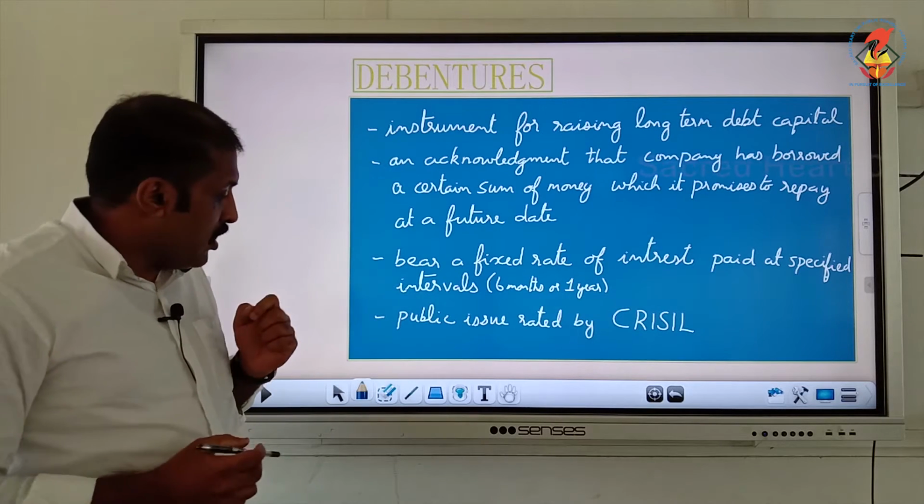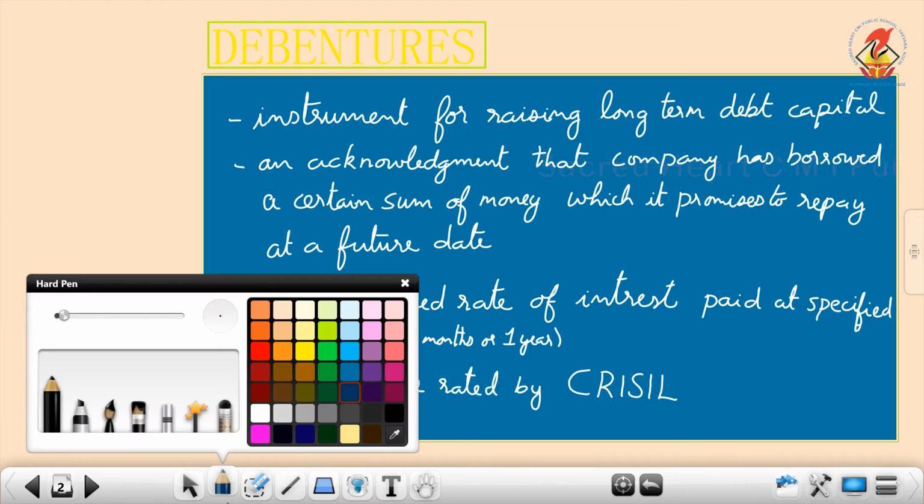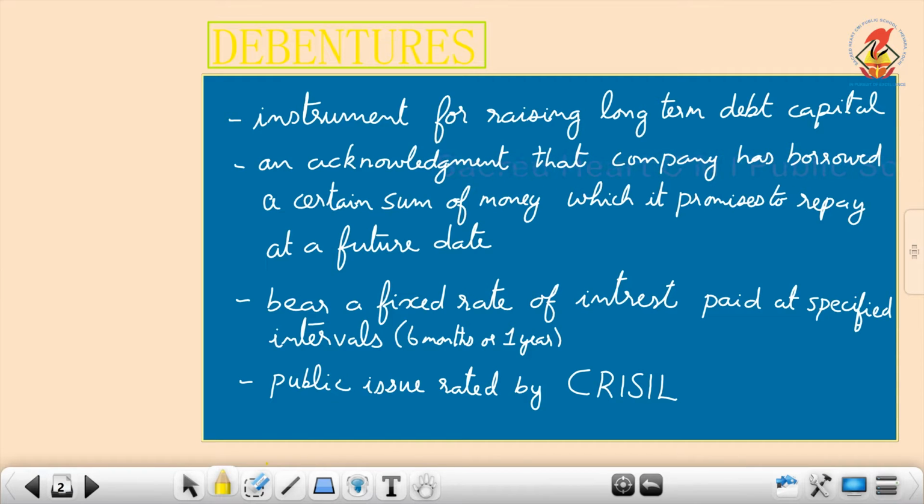It is an acknowledgement. You have to understand this. And what is that acknowledgement? That the company has borrowed a certain sum of money, which it promises to repay at a future date.